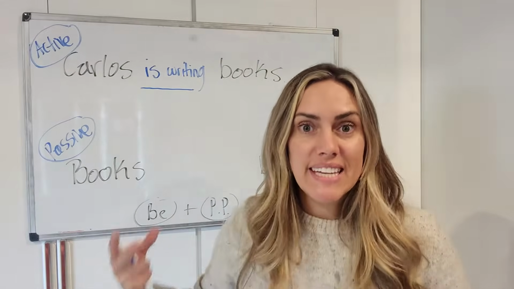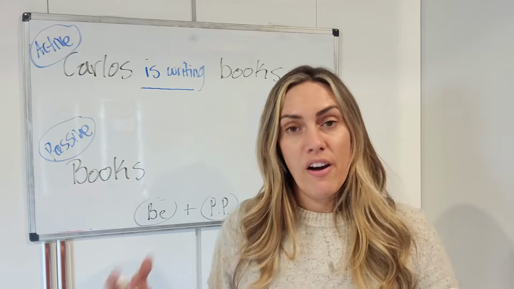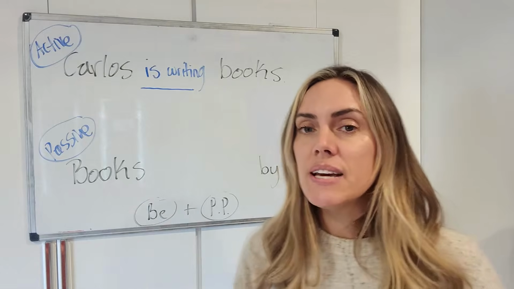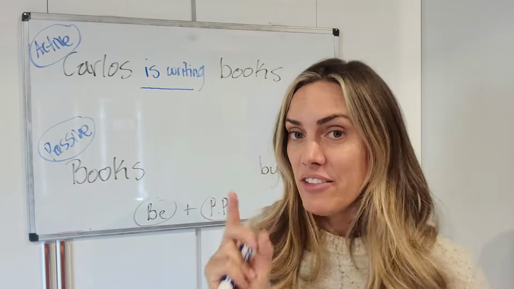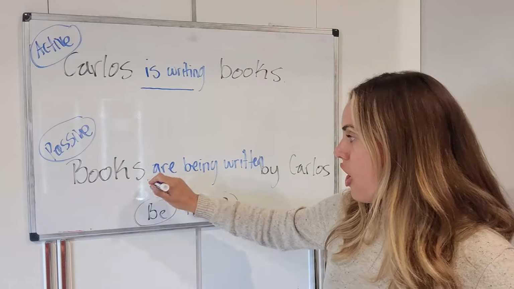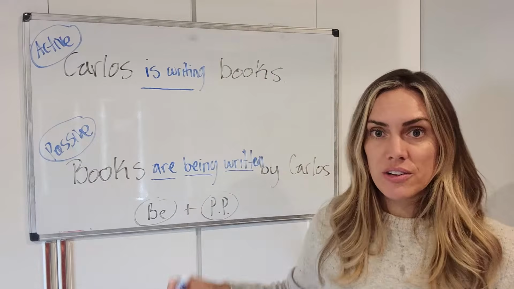But if we want to keep it as a progressive form, we're also going to need a form of the progressive. Now, how are we going to do that? That means we need to combine the progressive verb and the passive together. And we're going to do it like this. Books are being written by Carlos.